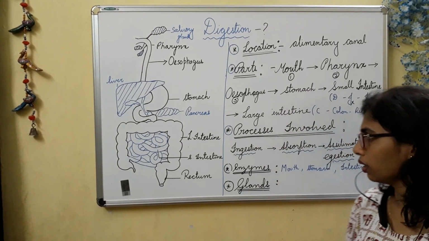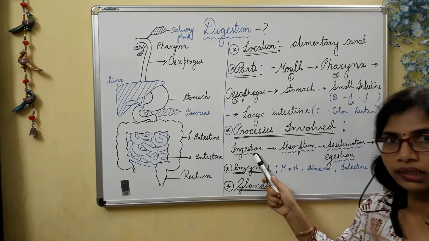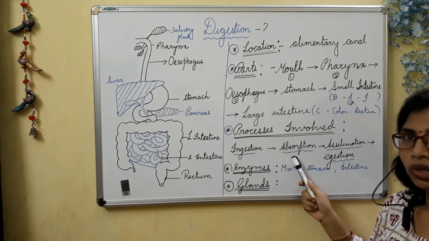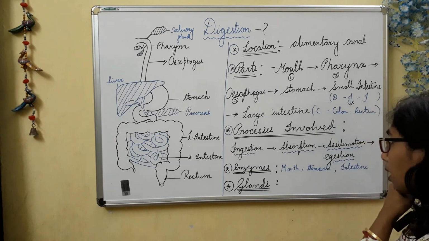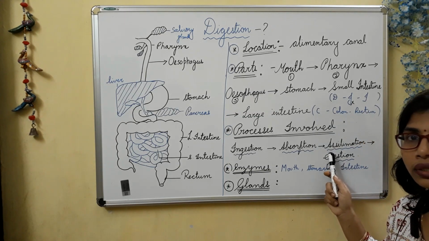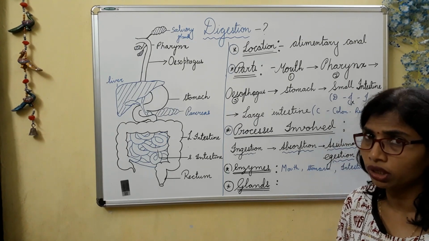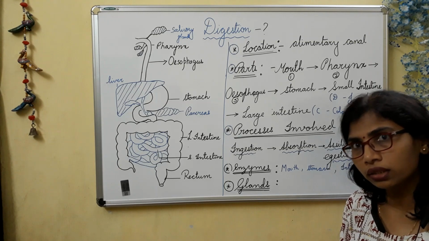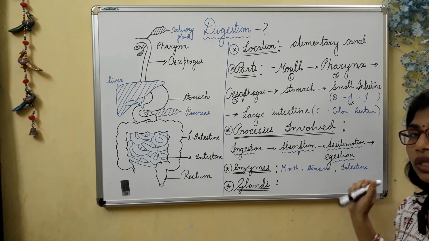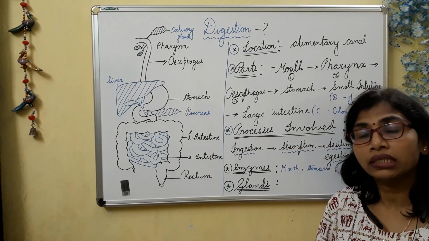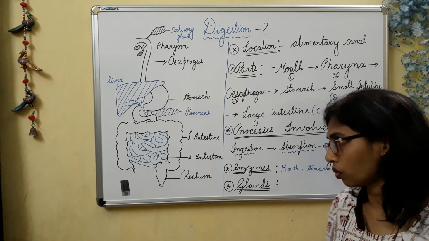So we are continuing with the processes involved: ingestion, the intake of food; absorption, how the digested food is absorbed by the blood; assimilation, the utilization of the food in different parts of the body and its storage; and the last process, egestion, the removal of waste and extra material from our body.